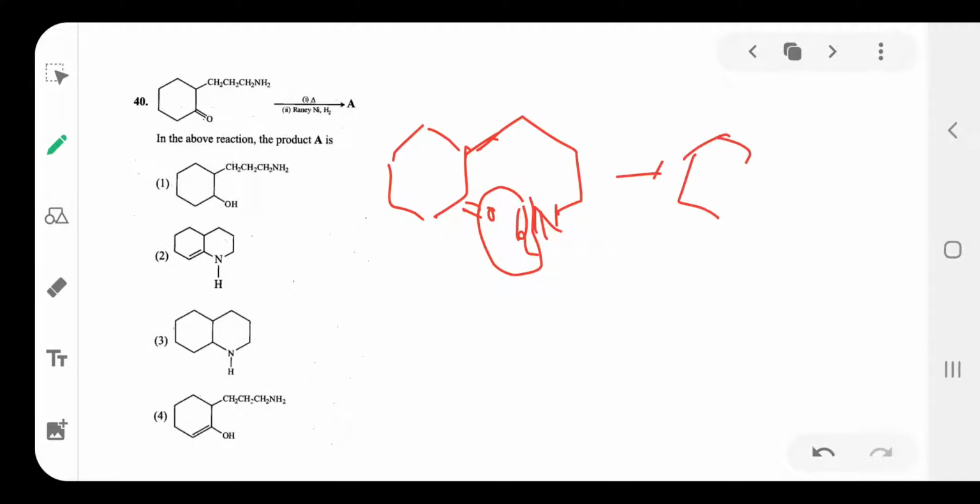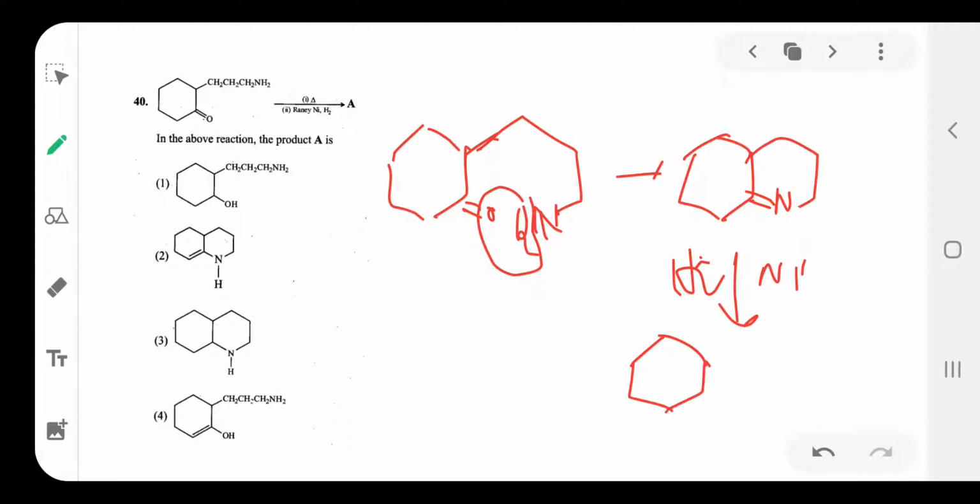Then the product is N double bond O. Followed by the reaction with Raney nickel. Reduction with hydrogen in the presence of Raney nickel. Here a double bond becomes a single bond. Here 1 H is added on NH. This is the product. The bond will break, 1 H is added here, then we obtain this one. Option is 3.